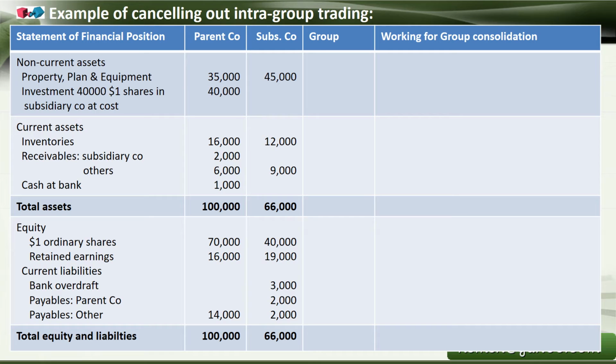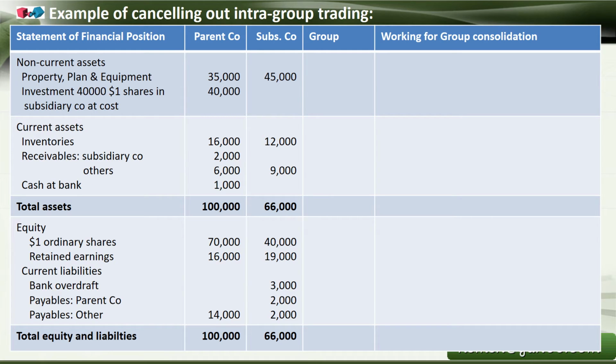First, we get the non-current assets, where there is property, plant and equipment, and then investment in shares in subsidiary company. Then current assets: inventories and receivables. In receivables there are two items: receivables from subsidiary company and receivables from others. Then cash at bank, and then total assets.